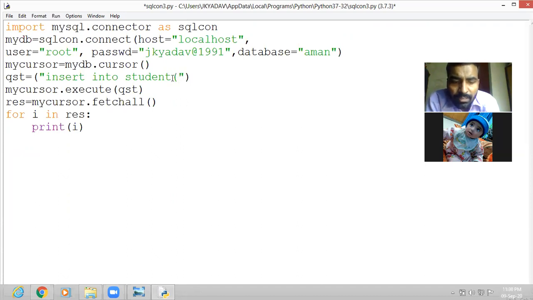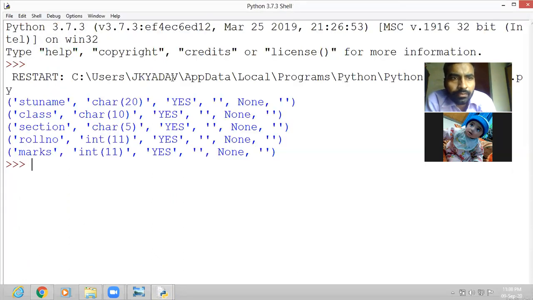Let me check the columns to avoid confusion: describe student. See, the columns are stu name, class, section, roll number, and marks.